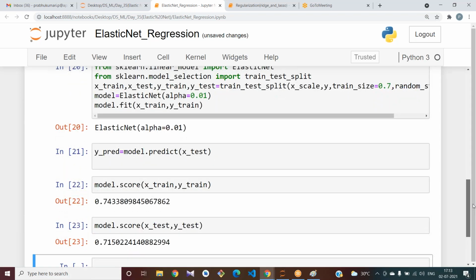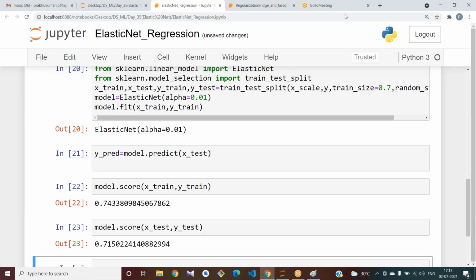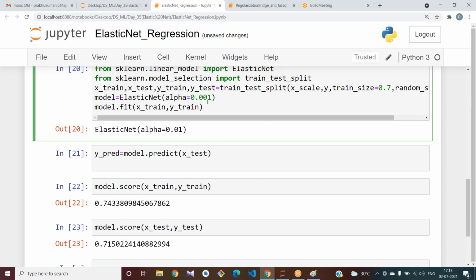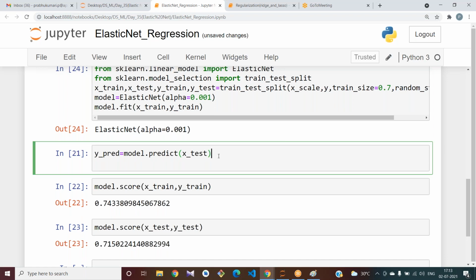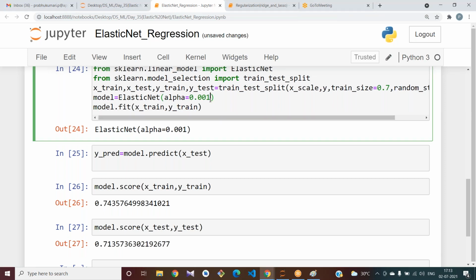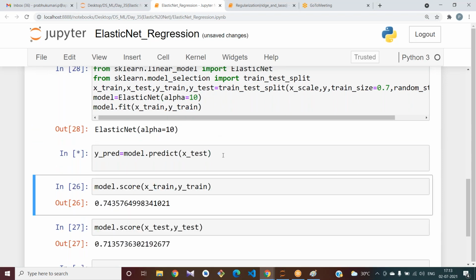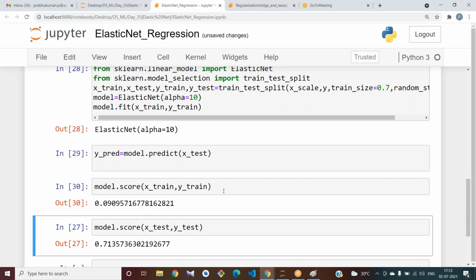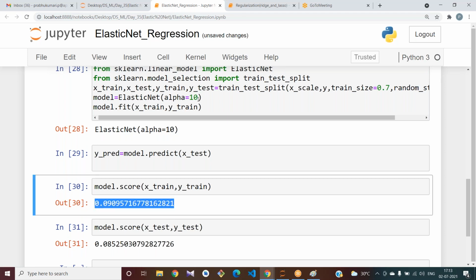Did anybody get 80? Please tell me. Did anybody get near to 80? See, for 10 it has decreased.